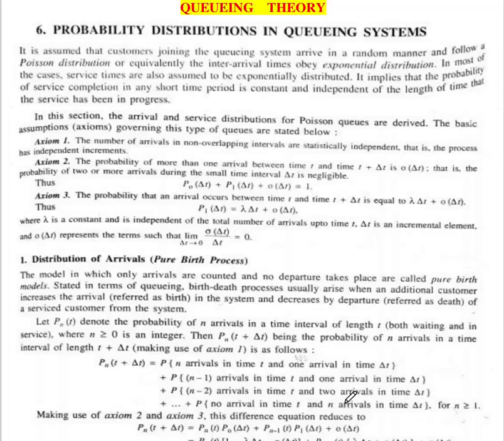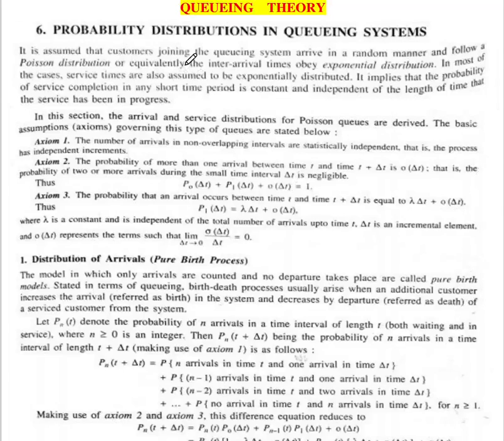The queuing system generally depends on the following three axioms. Axiom number 1: the number of arrivals in non-overlapping intervals are statistically independent, that is, the process has independent increments.